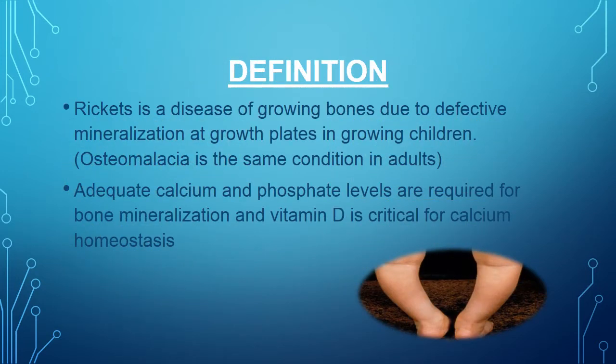So what is rickets? Rickets is a disease of growing bones due to defective mineralization at the growth plate or epiphyseal plate in growing children. Osteomalacia is the same condition in adults. It is majorly seen in long bones. Adequate calcium and phosphate levels are required for bone mineralization, and vitamin D is essential for calcium homeostasis or maintenance of the calcium levels in the body.